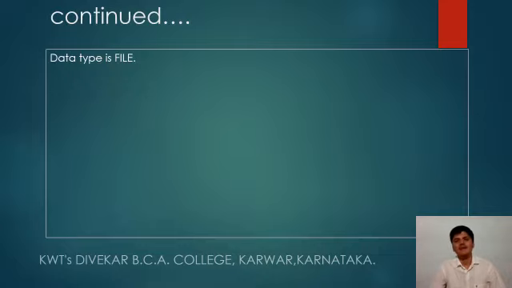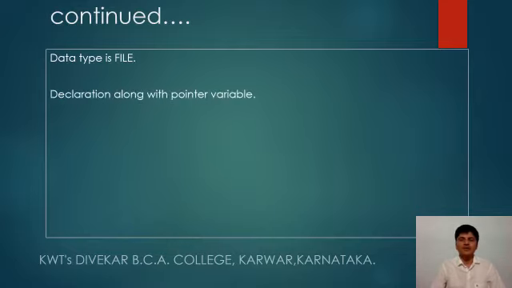Likewise, to have a file data type, we have to declare a variable with a keyword called FILE, in capital letters. So the declaration should be along with the variable.